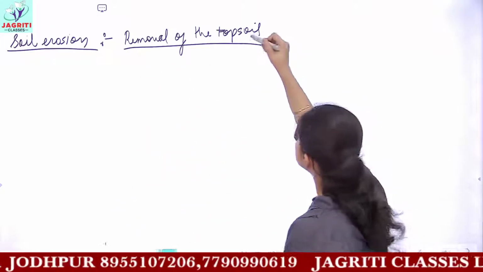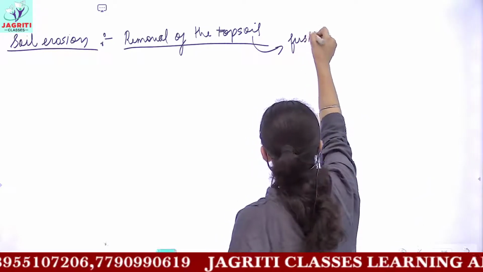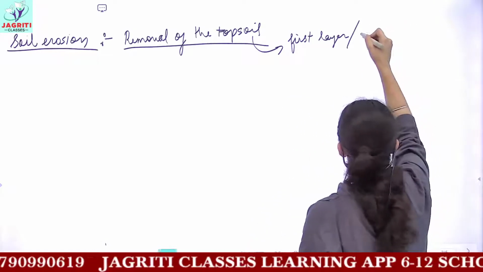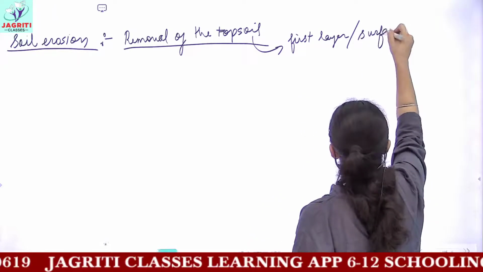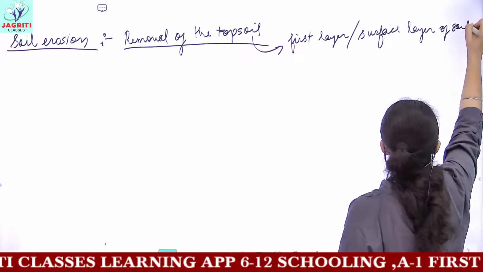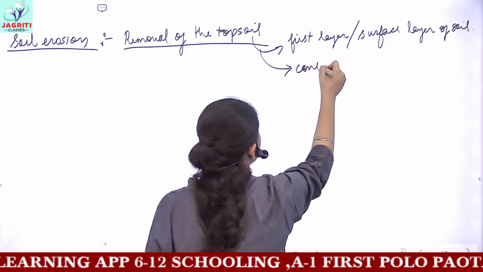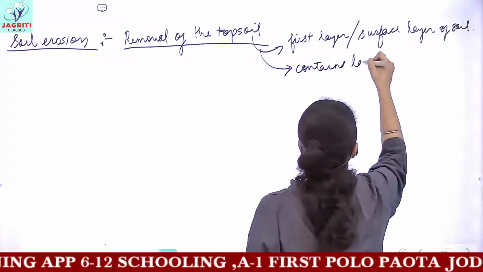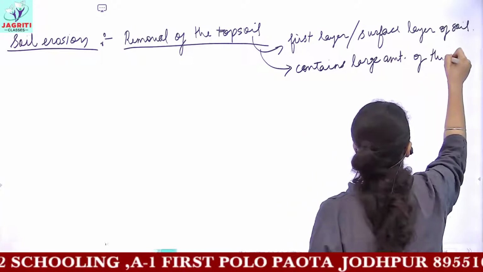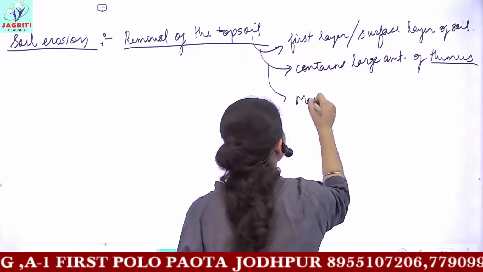And what is this topsoil? Topsoil is the first layer or the surface layer of the soil. This topsoil contains a large amount of humus, and therefore this is the most fertile layer.